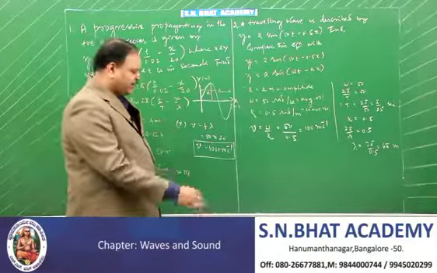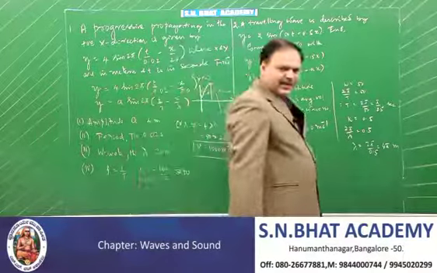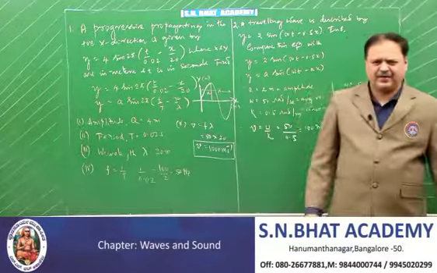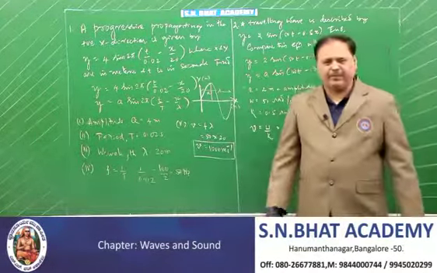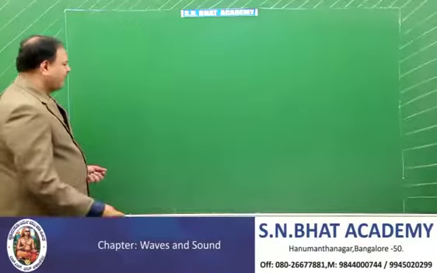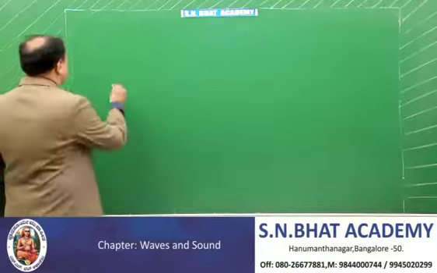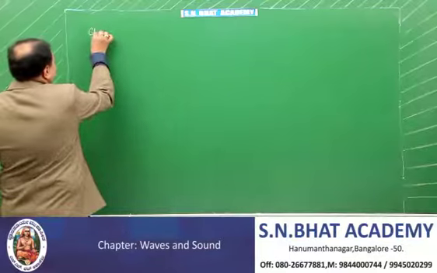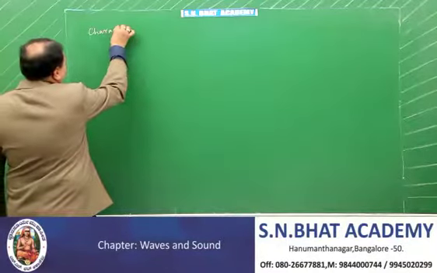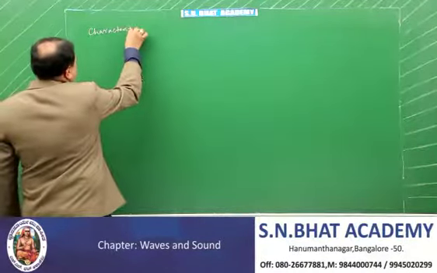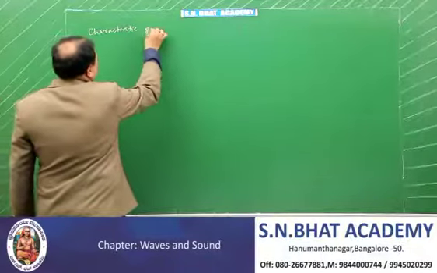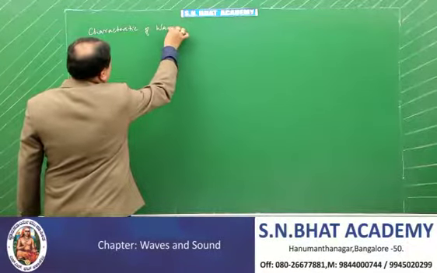If you are familiar with these two problems, you can calculate whatever you want to calculate. That's all the problem. Now, after solving the problems, we take up the characteristics or properties of a progressive wave.